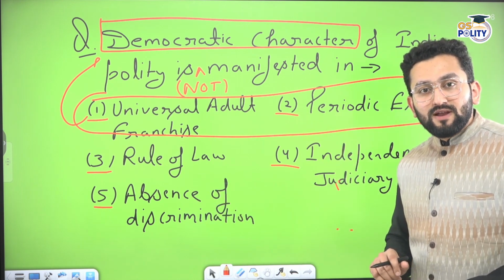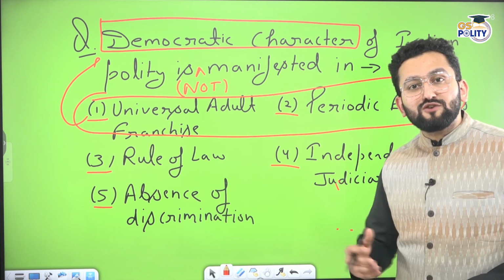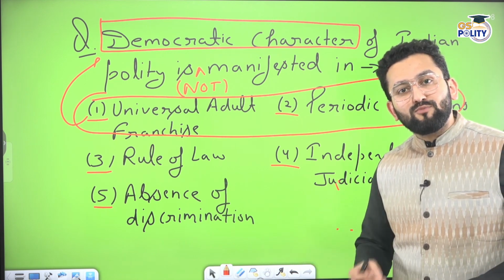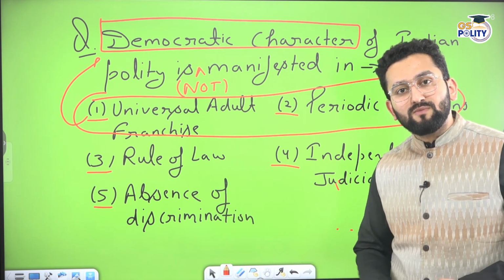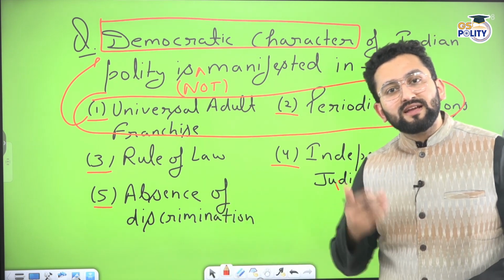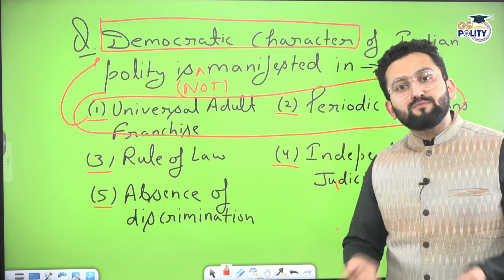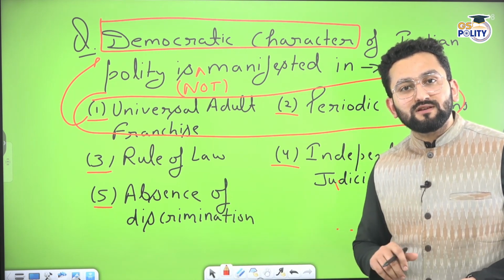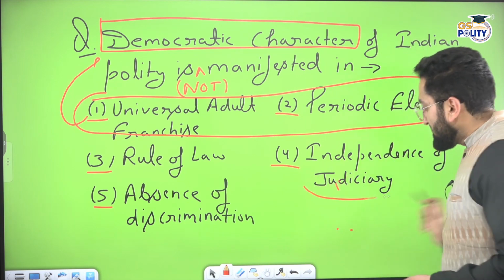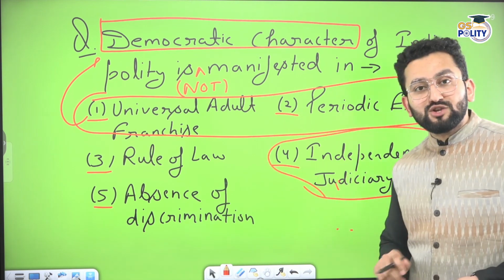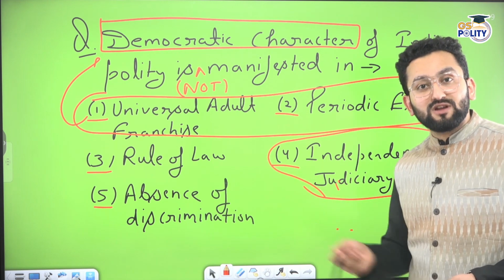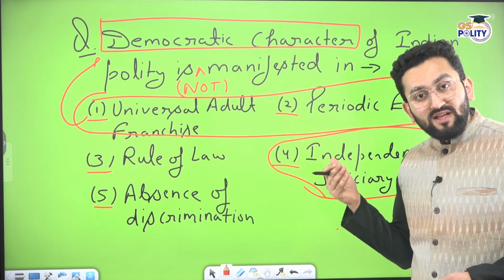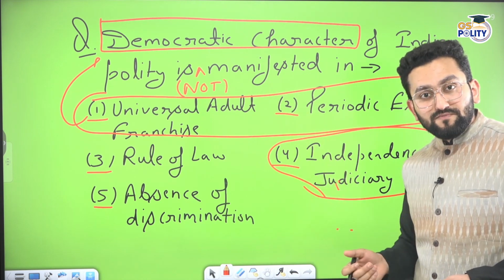In earlier times, there used to be a lot of cases of booth capturing. Means some local politicians colluded with some ground people, and they actually took the ballot box and ran away so that they can influence the elections. So judiciary actually gave several judgments to strengthen the position of the Election Commission, and that's how the democratic character of Indian polity could be, you can say, saved.